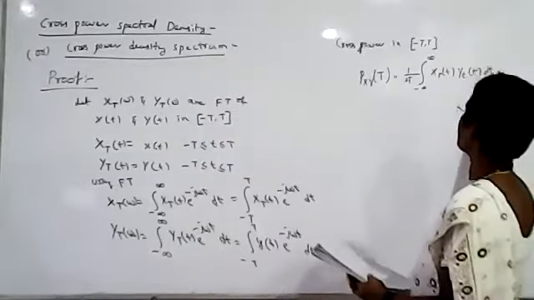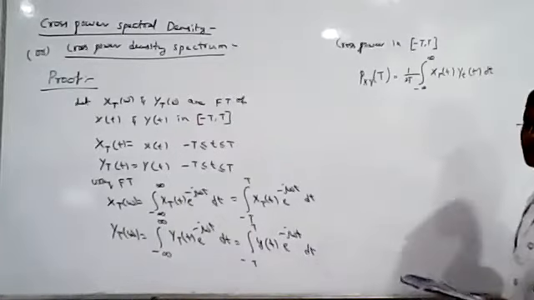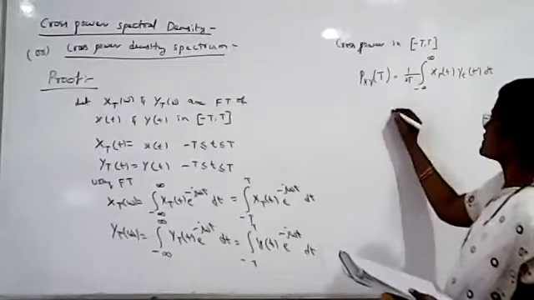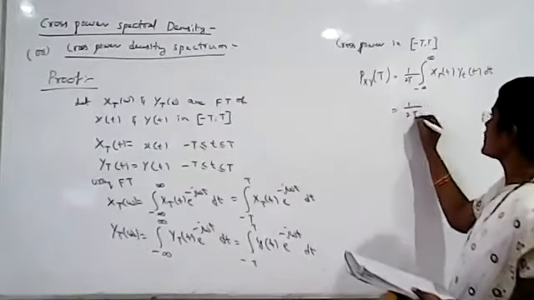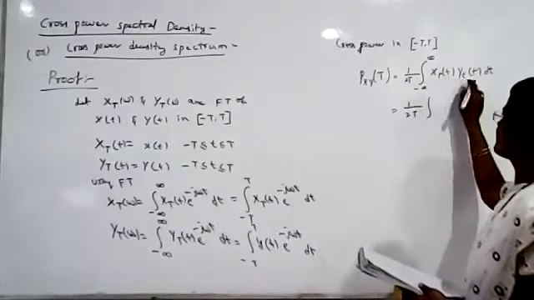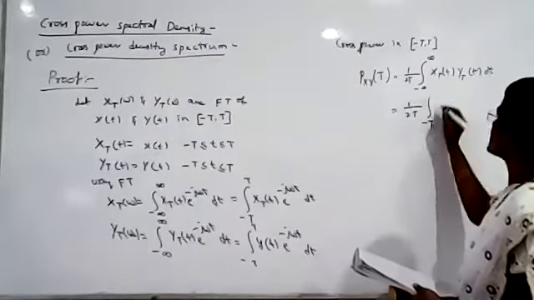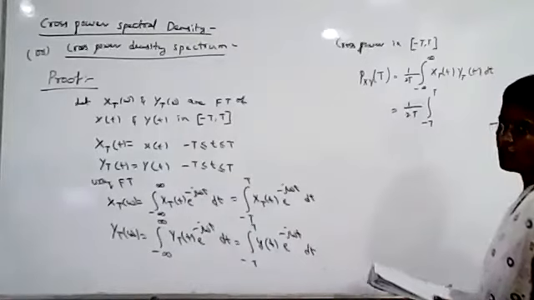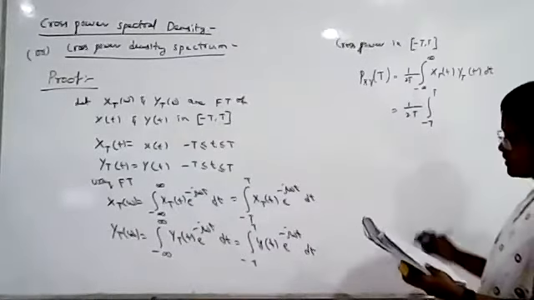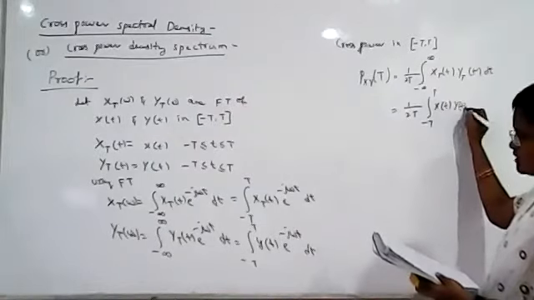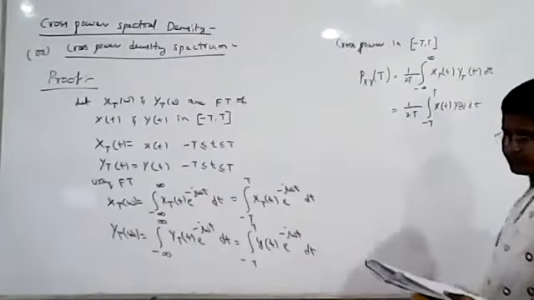This is the formula to find the average power of two random processes in the interval minus T to plus T, so it is 1 by 2T. Now we know that xT of t, yT of t have a range only from minus T to plus T, so the limits of integration are from minus T to plus T. So it becomes the integral of xT of t yT of t dt.